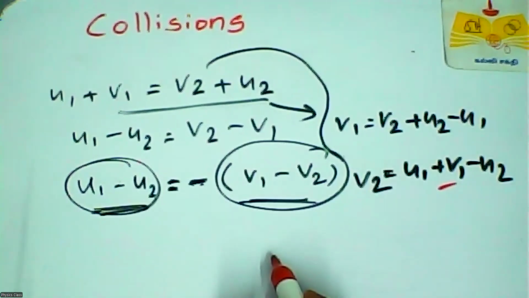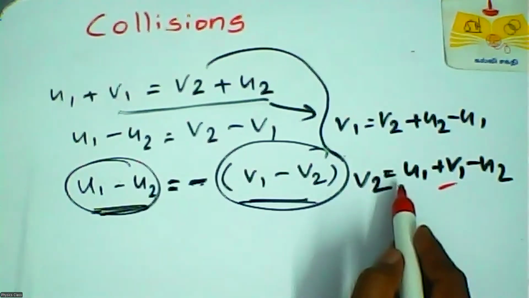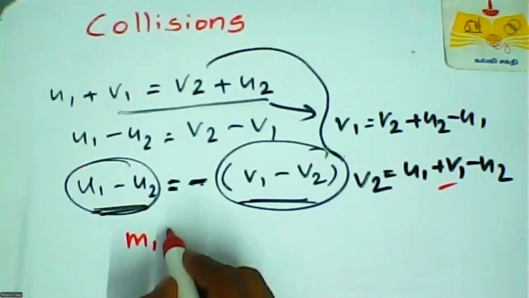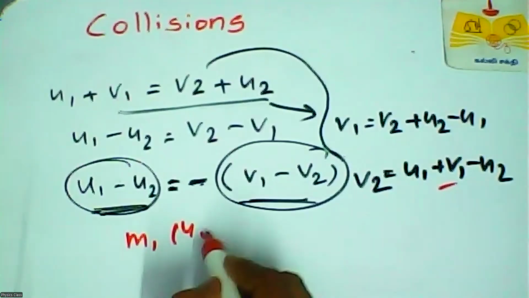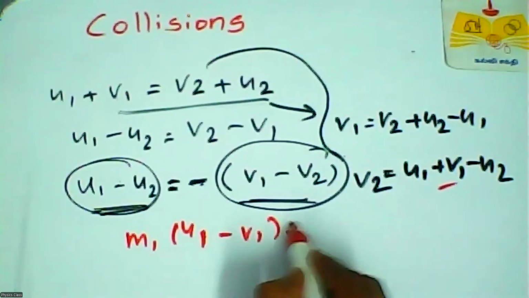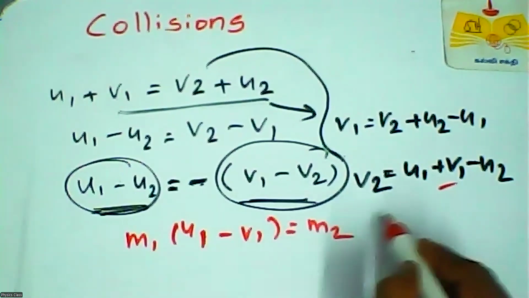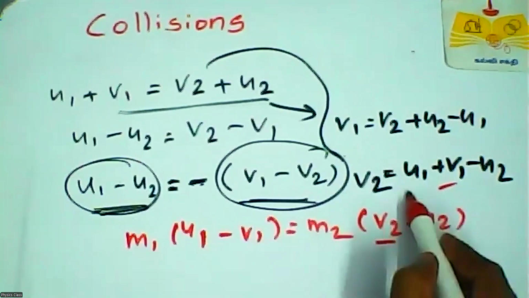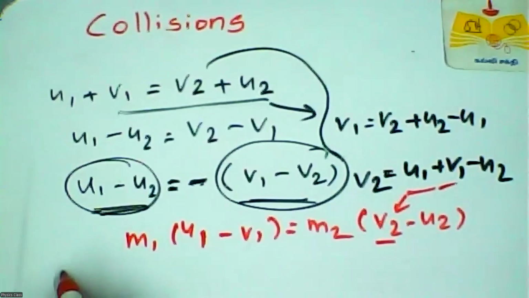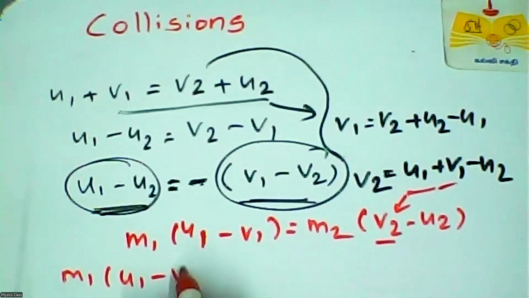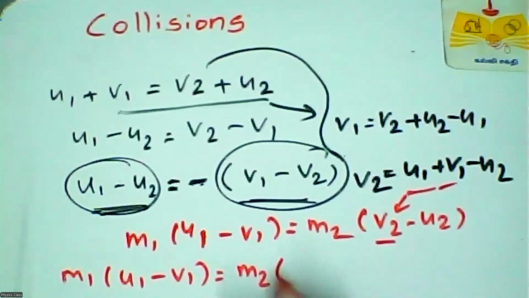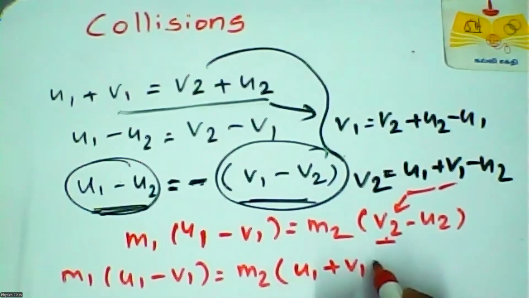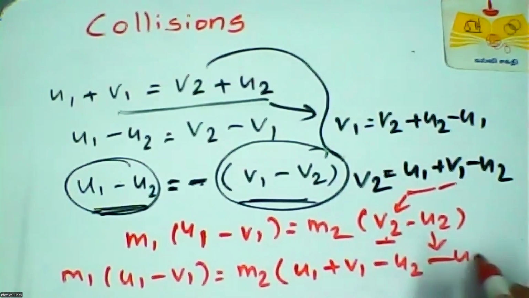This equation. And we can put this v2 equation into m1 into u1 minus v1, because we got this equation m2 into v2 minus u2. We can put v2 here. So m1 into u1 minus v1 equals m2 times v2 replaced by u1 plus v1 minus u2, minus u2.